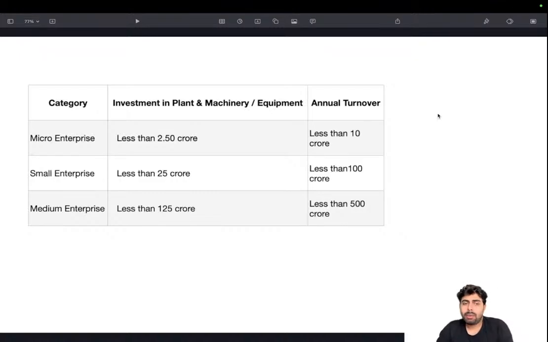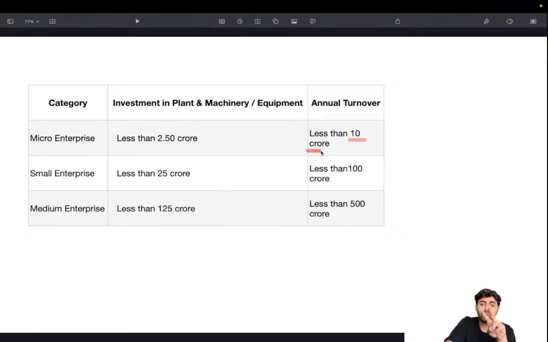Okay, so a micro enterprise, an enterprise or an industry, could be called micro if its investment is up to 2.5 crore, less than or equal to 2.5 crore, or its annual turnover is less than 10 crore.